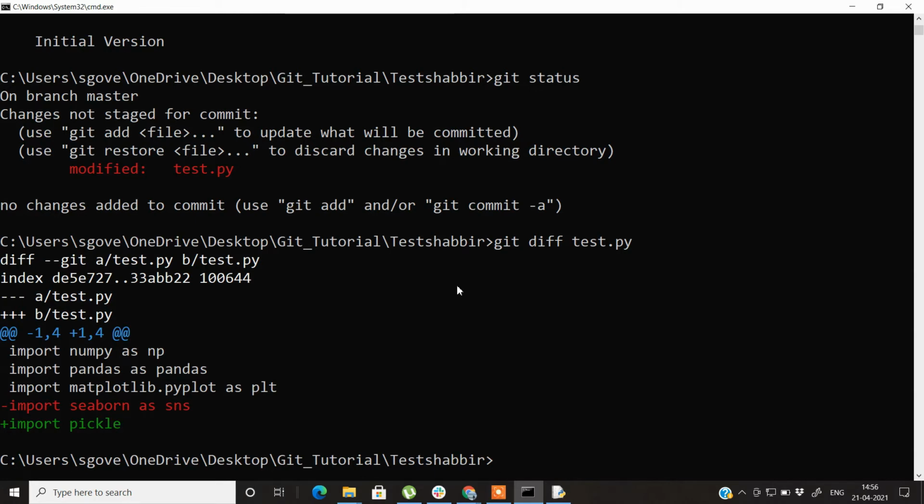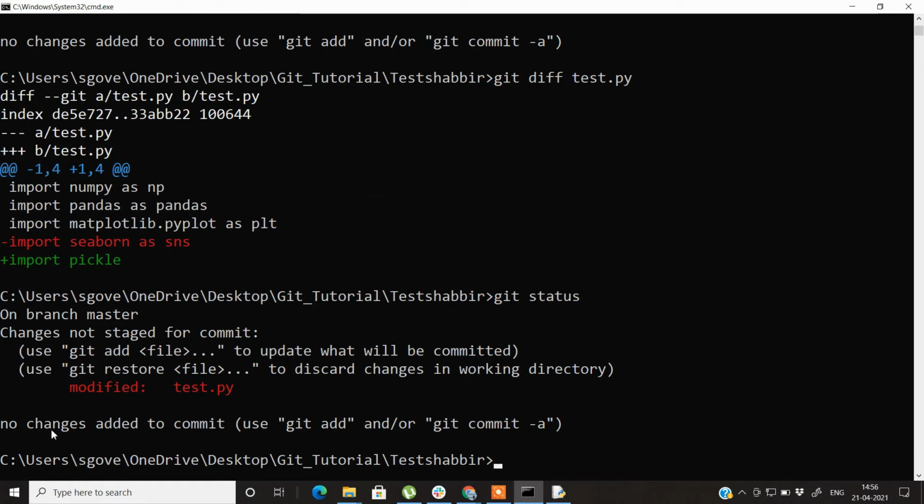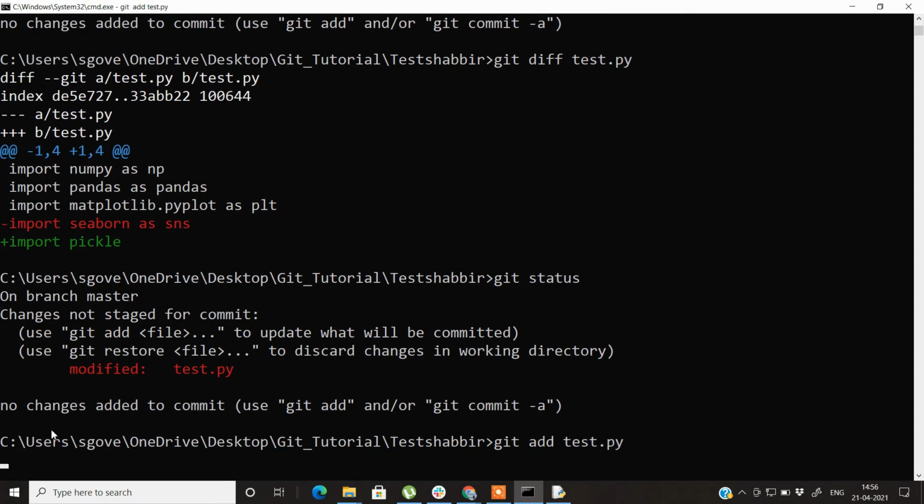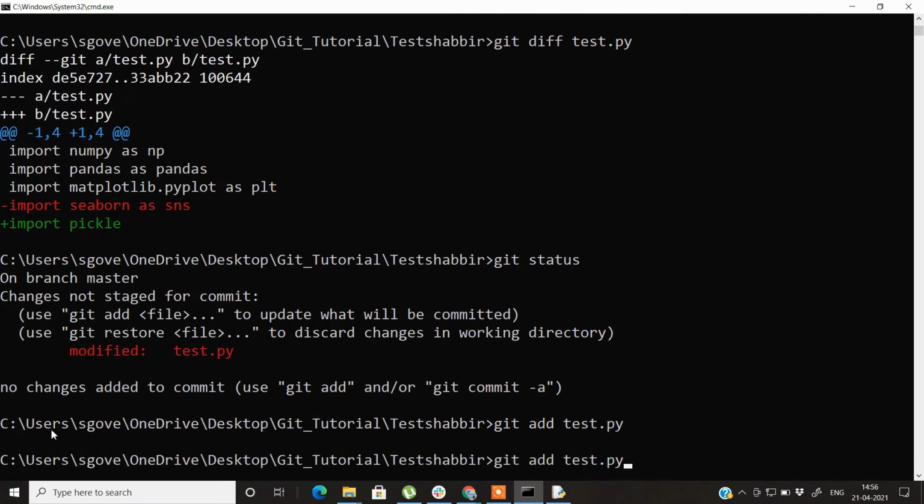When you write git diff test.py, it shows that you have subtracted cbon from this source code, and one line has been added called import pickle. So let's check the git status again. It is not in the staging area yet, so let's add it, git add test.py. So it has been added. Now we can commit it. Let's check the status once again.